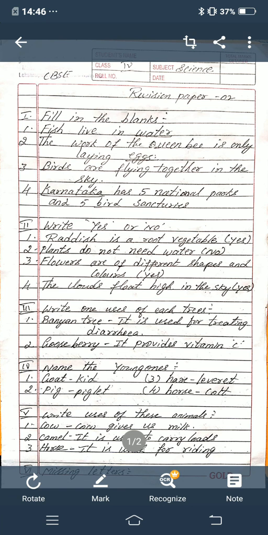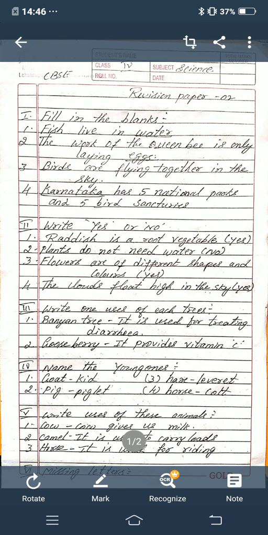Next fifth main, write uses of these animals. First one, cow. Cow gives us milk. Second one, camel. It is used to carry loads. Third one, horse.